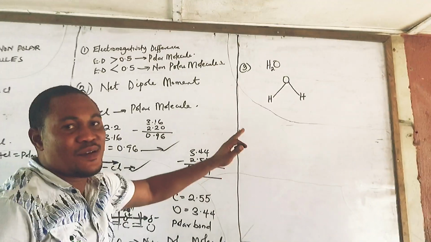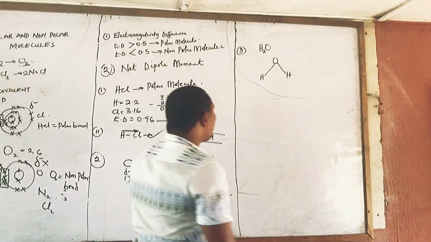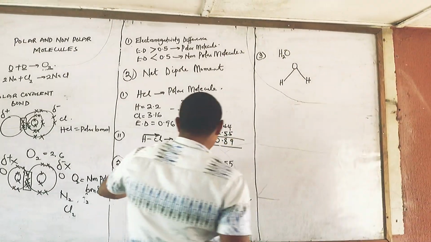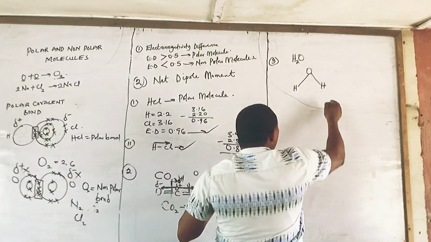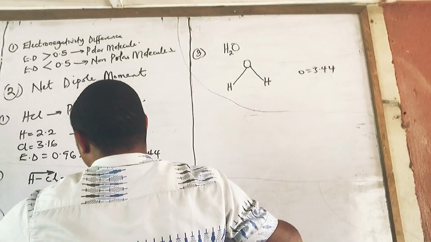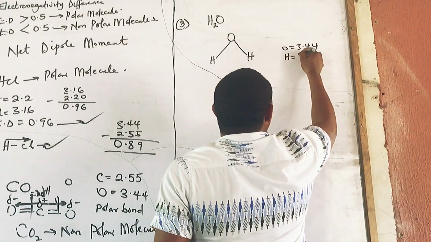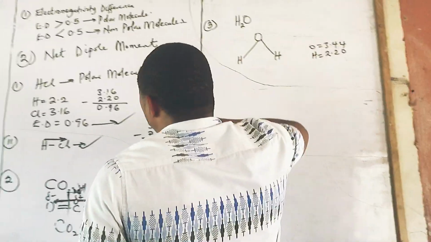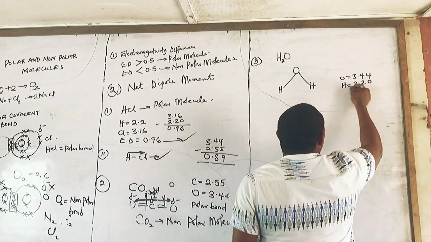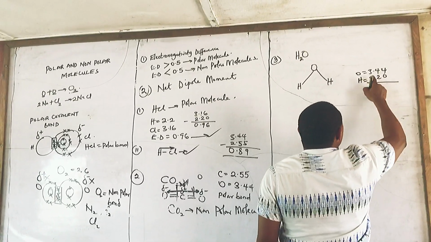I want us to pay maximum attention to this too, because I want to do something here. Don't forget that we have said the electronegativity of oxygen is around 3.44, okay, and the electronegativity for hydrogen, we have talked about that, is around 2.20. So if we look at the difference, the value for oxygen is 3.44, the value for hydrogen is 2.20.